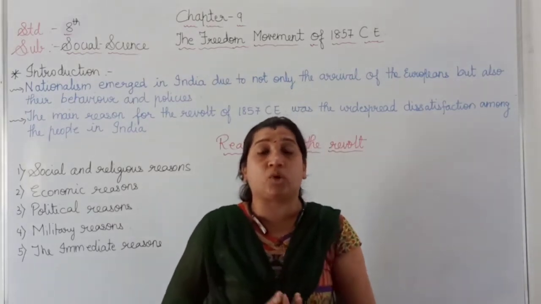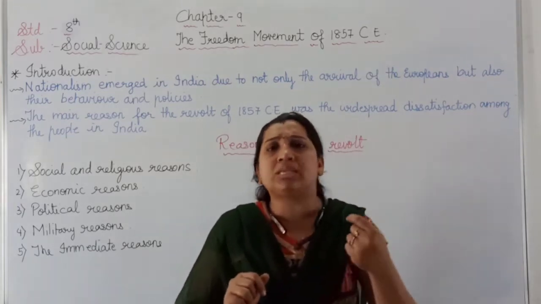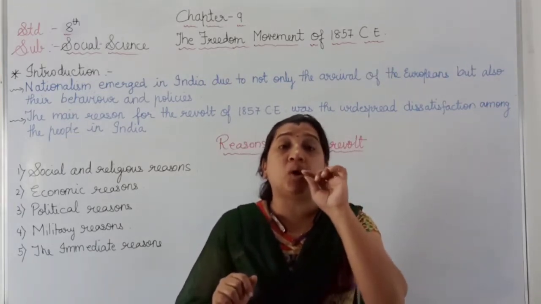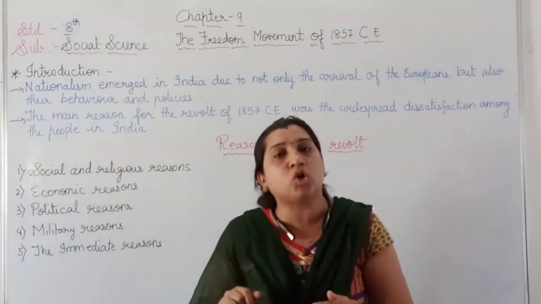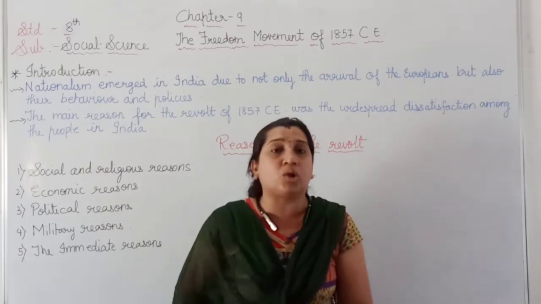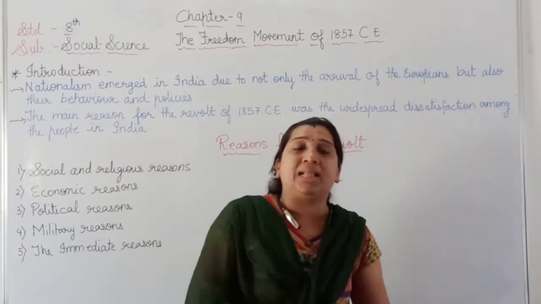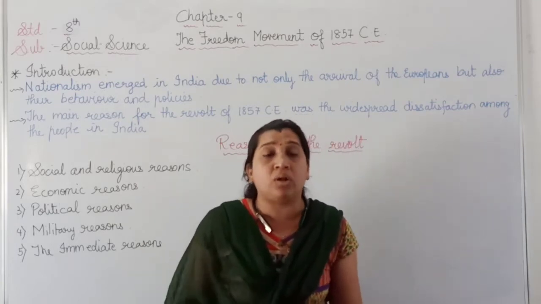To use that cartridge, they have to cut it with their mouth, and because of that the Hindu soldiers also refuse it. They are not going to use the cartridge, and the Muslims also refuse to use it.